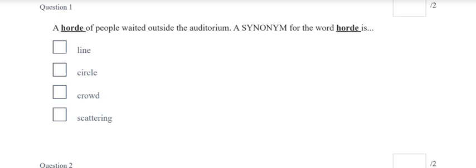We're going to take our Wordly Wise Lesson 3 test. Question number 1. A horde of people waited outside the auditorium. A synonym for the word horde is line, circle, crowd, or scattering.